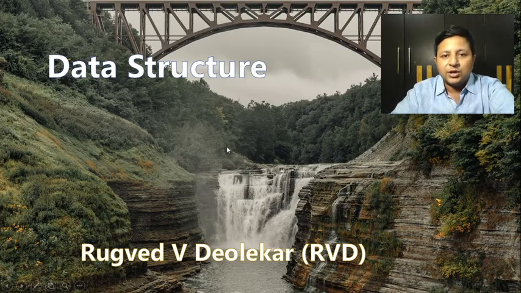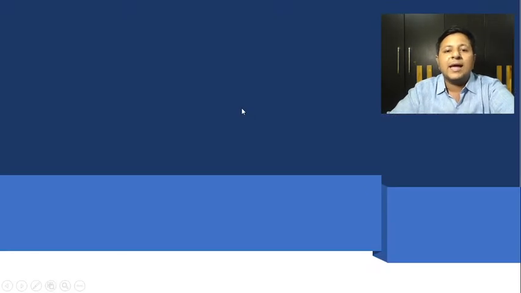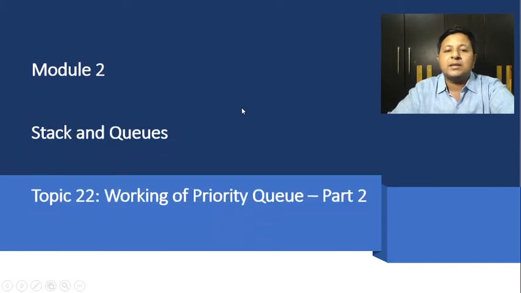Fine, so let's continue with today's video. In this video, we would be looking at the next topic, that is working of priority queue part 2. Okay, type 2 part 2 as you say. When we say priority queue type 2 or part 2, it is priority queue with normal delete.